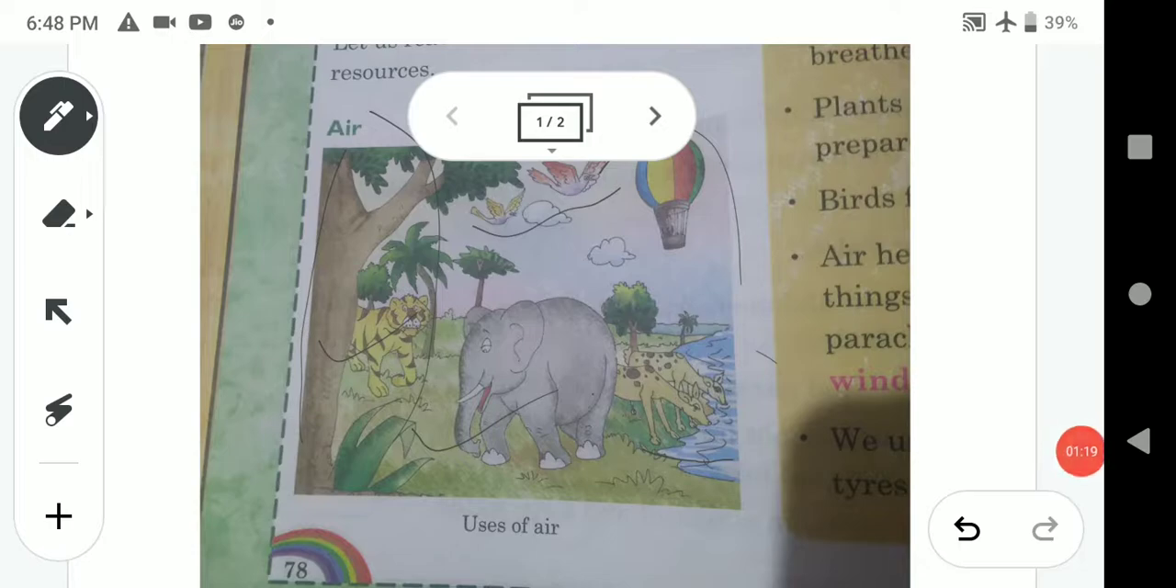Now, all of you observe this picture and answer me, what are the uses of air? See, there are animals. Some animals are drinking water. Trees, birds are flying. A parachute is moving up. Answer me, what are the uses of air? You can answer me in the comment section.